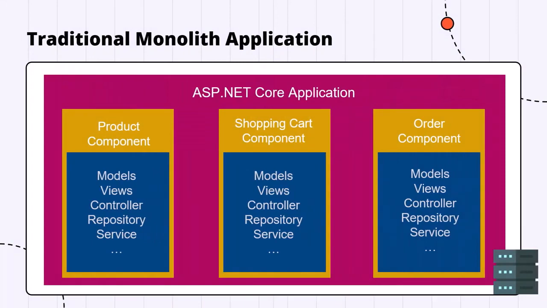We will first understand how a traditional monolithic application would look. If you have a big shopping cart application, you will have products, shopping cart, order management, and all of that will be in one architecture. And all of that will be in one project. On top of that, there will be one database, and there you will have all the tables. You can use an entire architecture, create folders, get fancy on how you organize everything, but still everything will fall under one project, and there will be one central database to hold all the data.